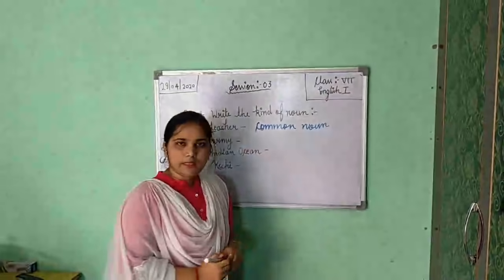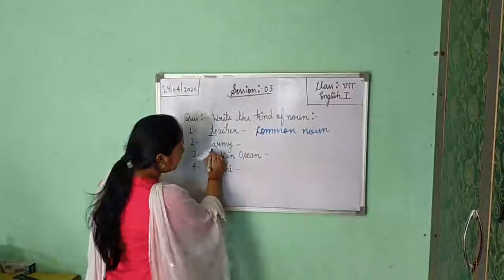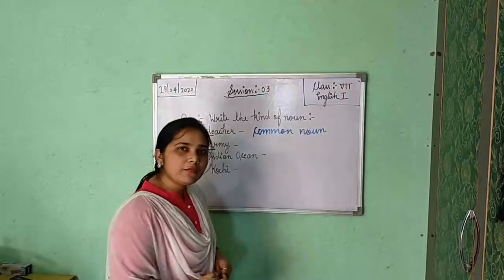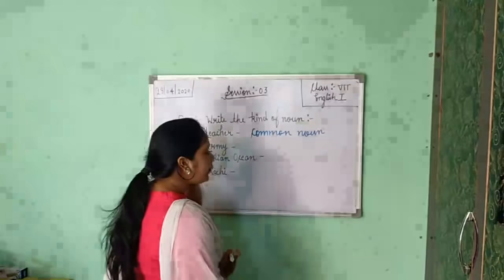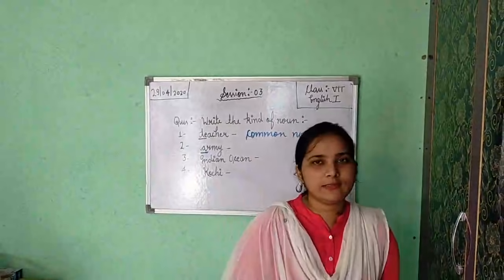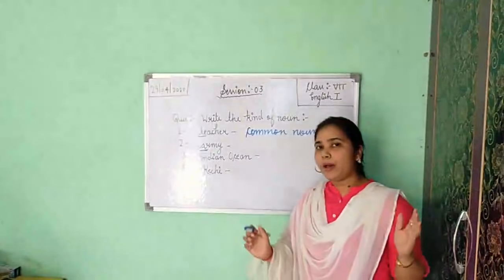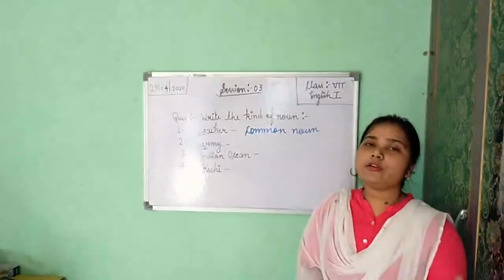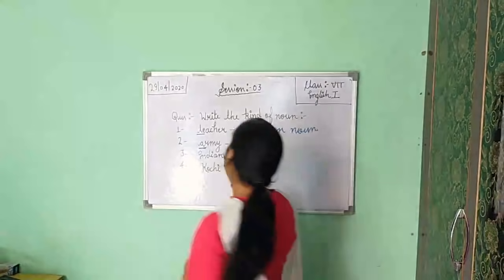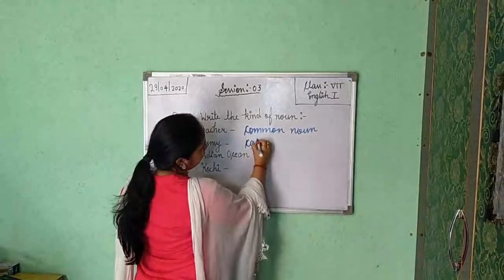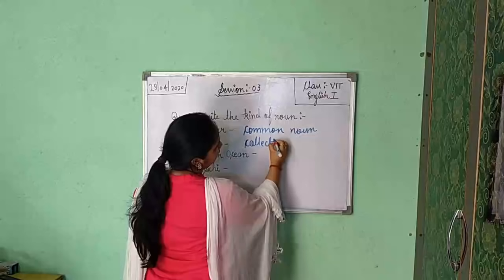Now army. Army starts with a small letter here, and army shows a group of soldiers. So army is your group. I told you if you are getting a collection or group, that is your collective noun. So army is a collective noun.